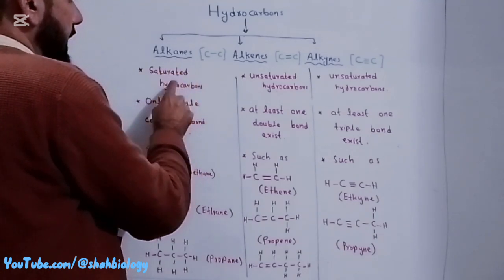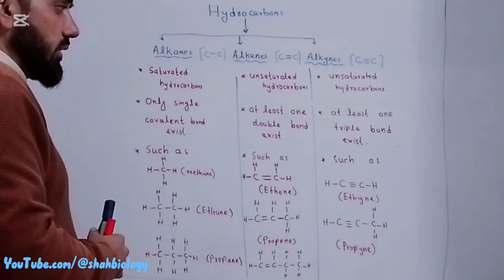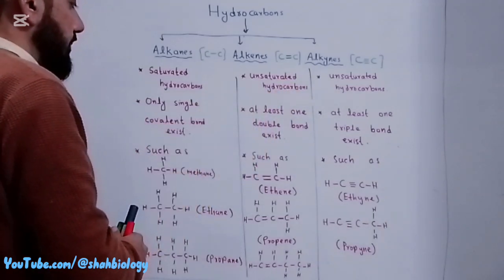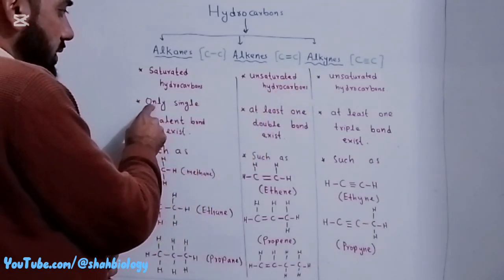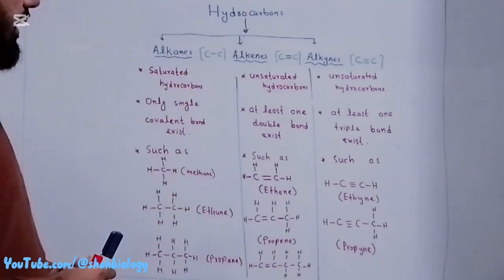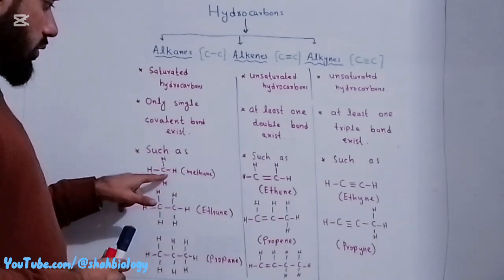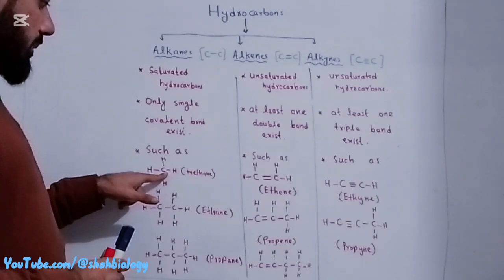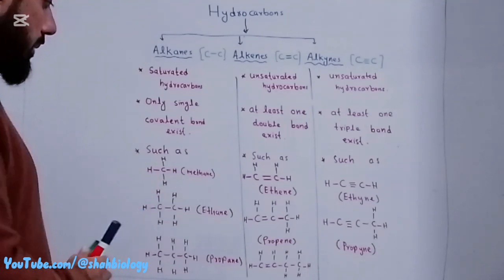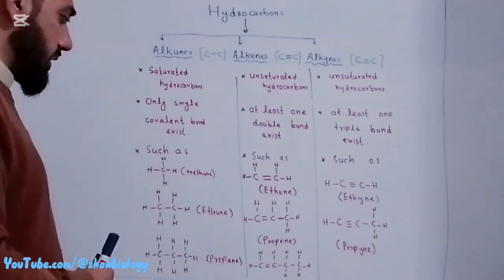These alkanes are saturated hydrocarbons. Saturated means they are less reactive as compared to the other two types. The second point is that only single covalent bonds exist between carbon atoms, such as in methane. Look, this carbon atom is covalently bonded with four hydrogen atoms, and between them only single covalent bonds exist.